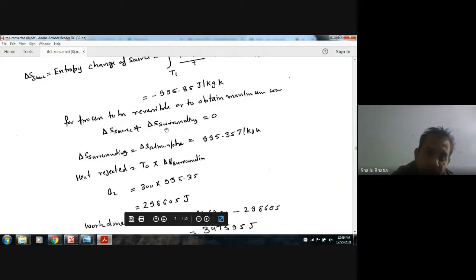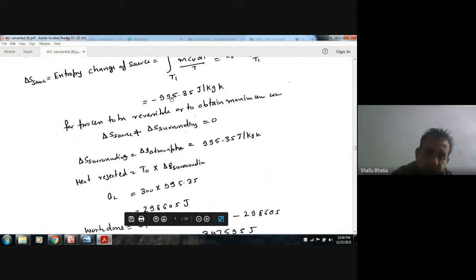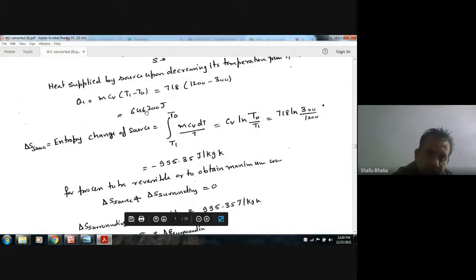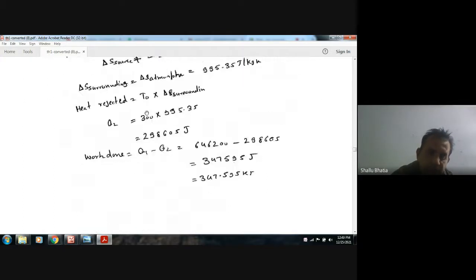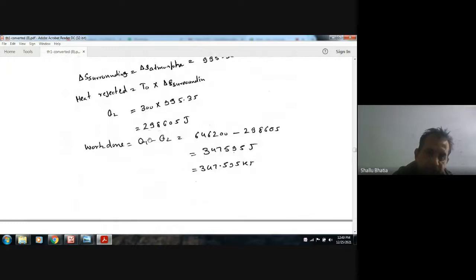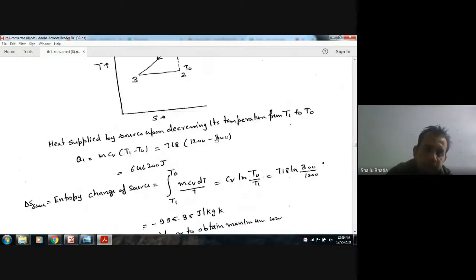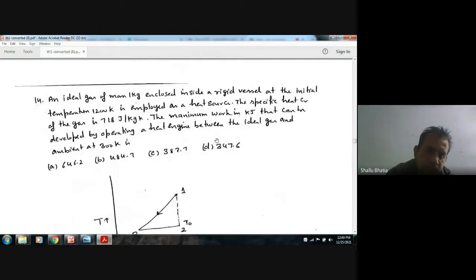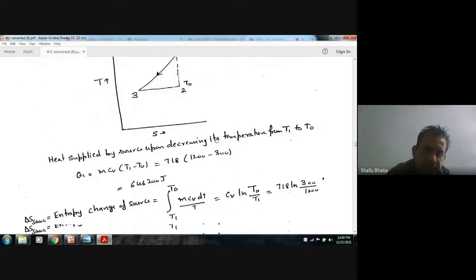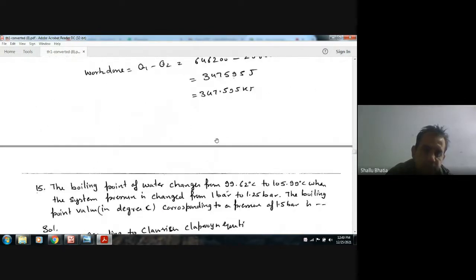Now this is the heat supplied, and this is the heat rejected. The difference of these two is the work, so the answer is 347, option D, 347.9595 kilojoules.